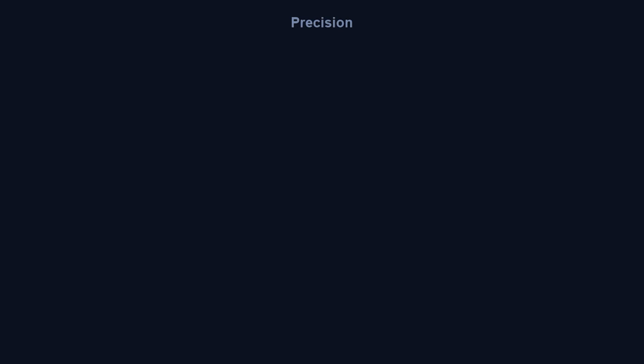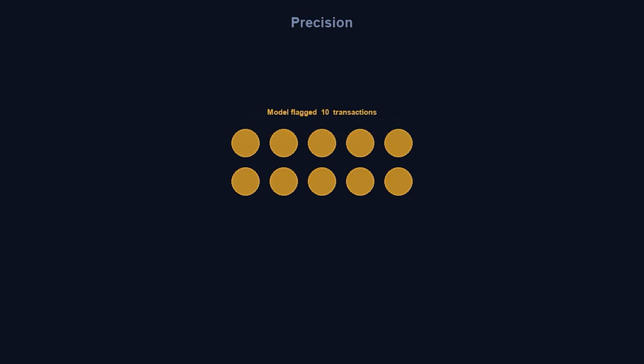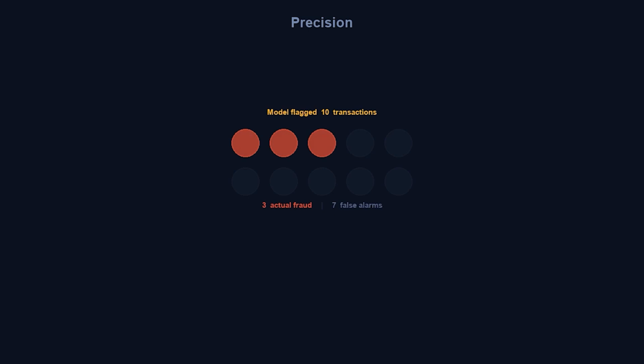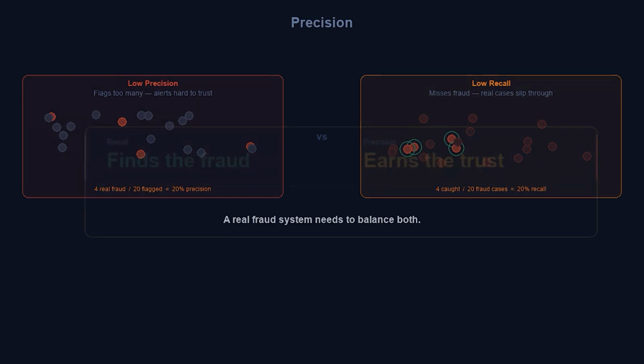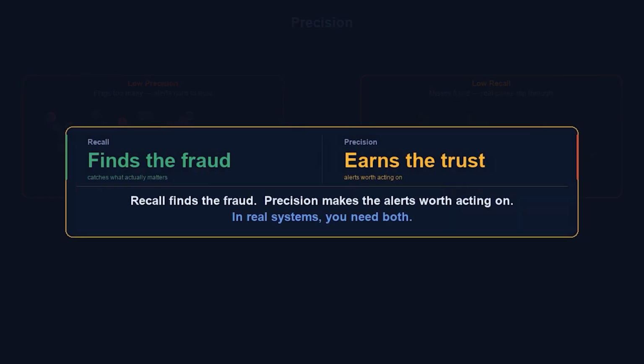Precision asks a different question. When the model predicts fraud, how often is it actually right? So recall is about what the model finds, and precision is about whether the model's alerts are trustworthy. In real systems, you usually need both. A fraud team does not want a model that misses every fraud case. But they also do not want a model that flags thousands of legitimate customers for no reason.